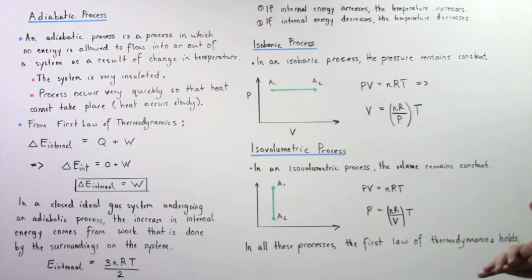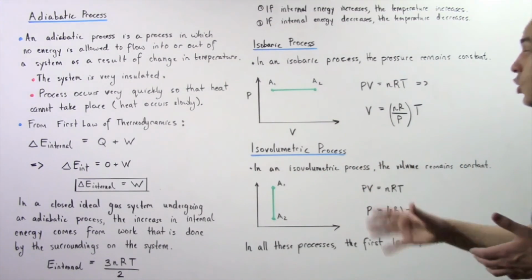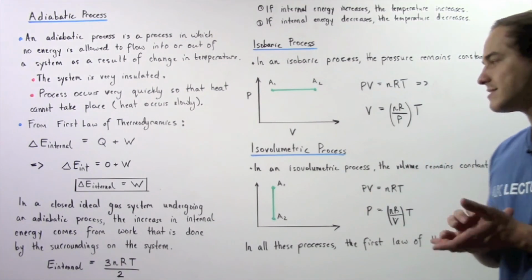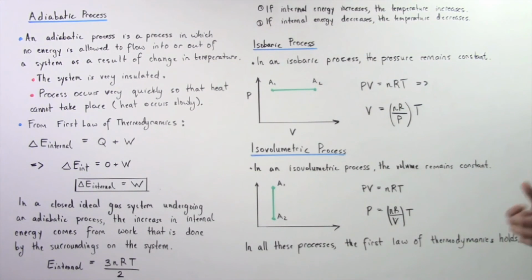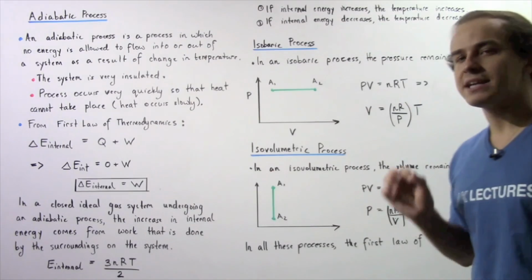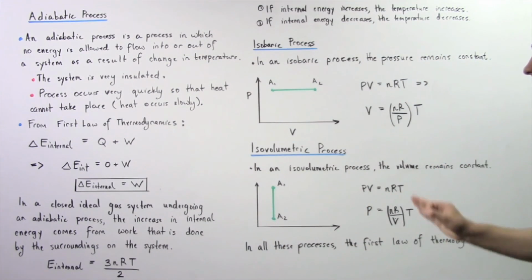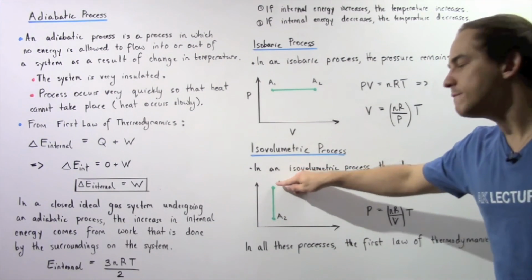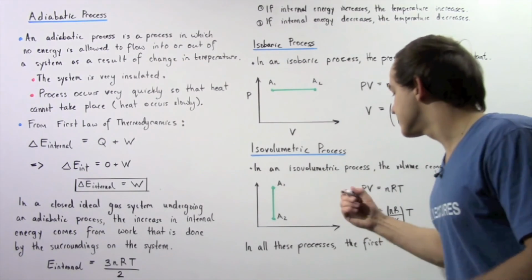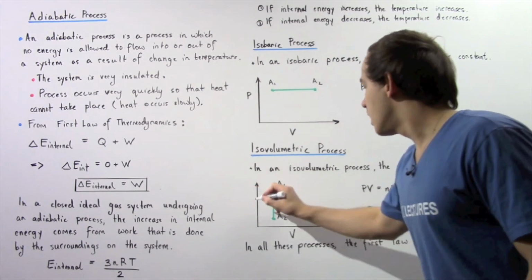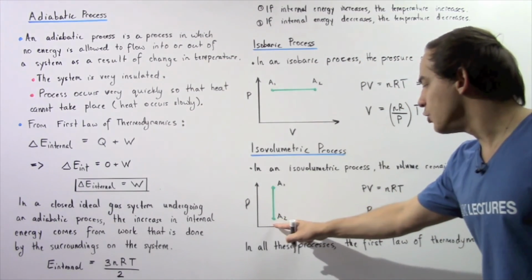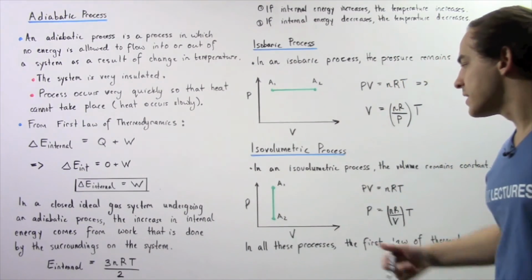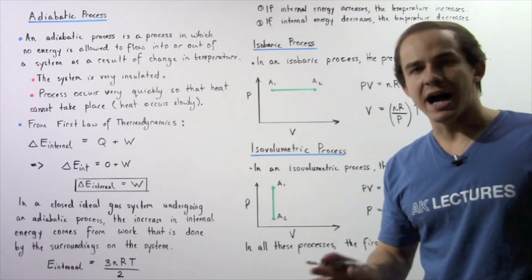Now finally, let's move on to an isovolumetric process. So in an isovolumetric process, the volume of our closed gas system remains constant. So once again, if we plot this result on the XY plane, where the x-axis is the volume and the y-axis is the pressure, we see the following vertical line. So our x-axis is the volume and our y-axis is the pressure. So the volume remains constant as we go from some point A1 to some point A2. Even though the pressure decreases, the volume remains constant.